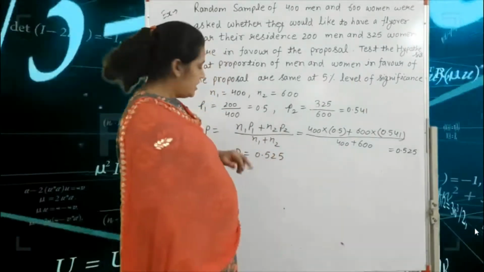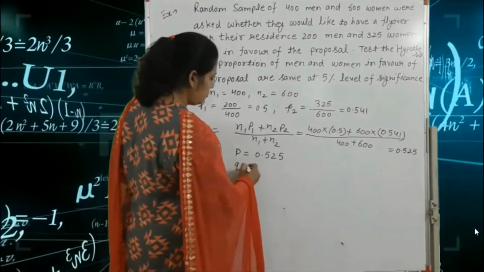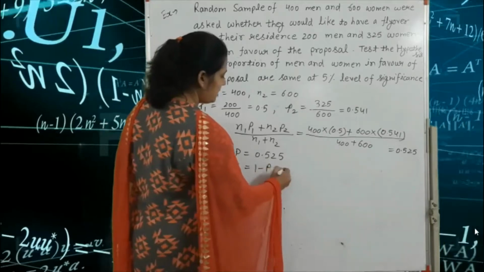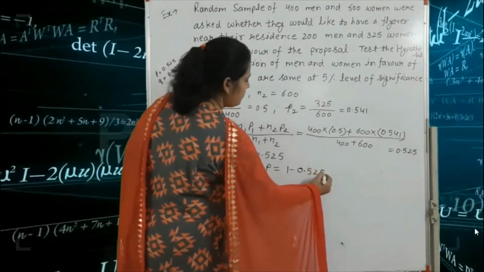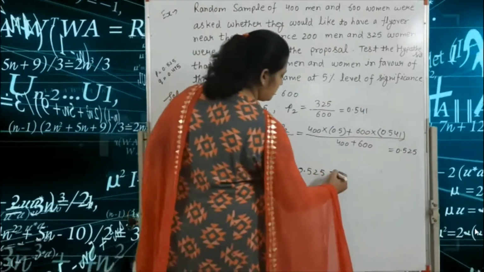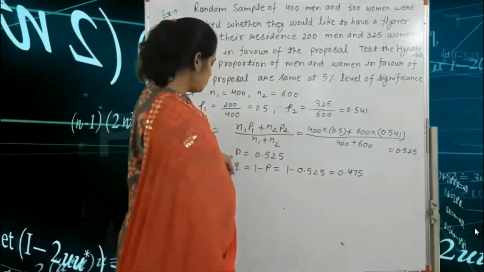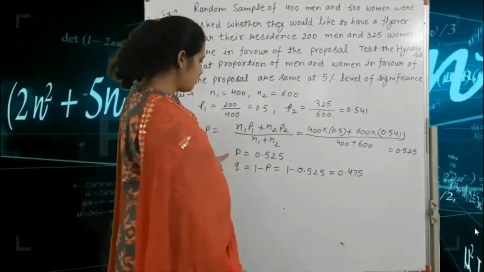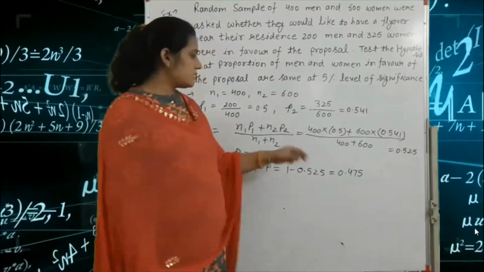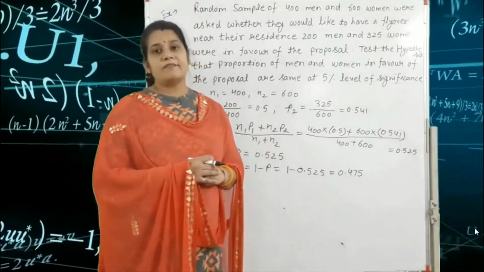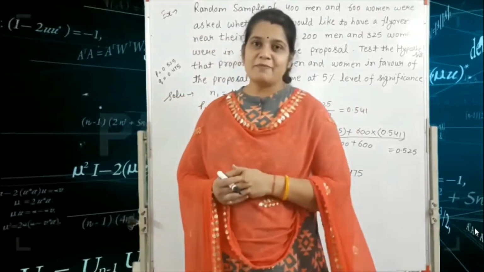With the help of p, we find q. So q is equal to 1 minus p, that means 1 minus 0.525 is equal to 0.475. So we get the value of small p equal to 0.525 and small q equal to 0.475. After that we write the six steps as usual.